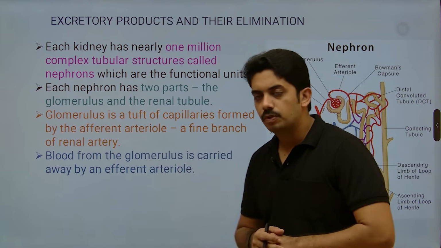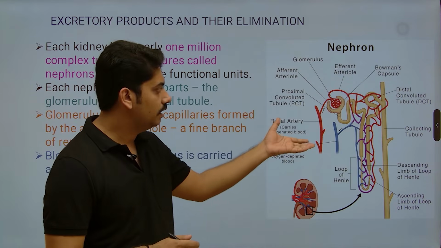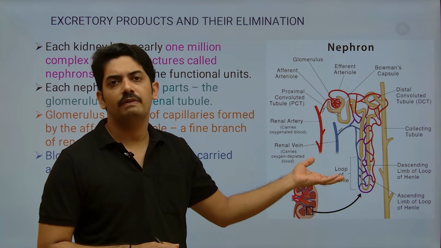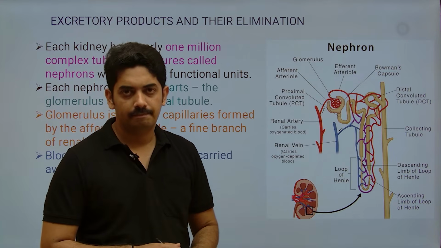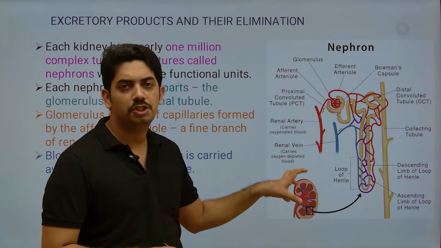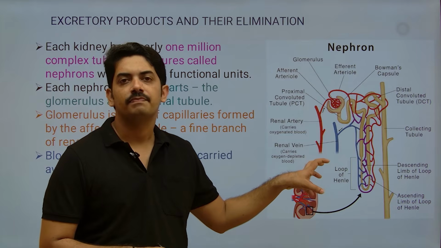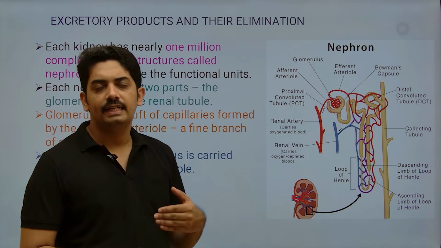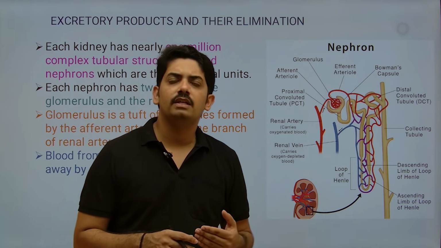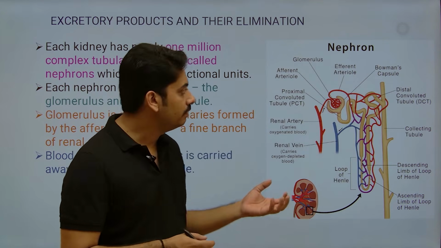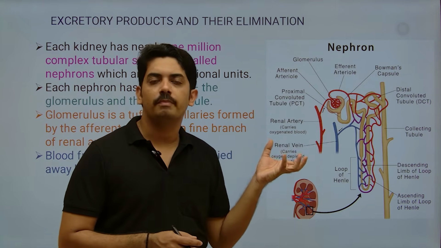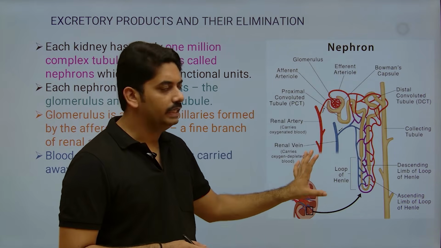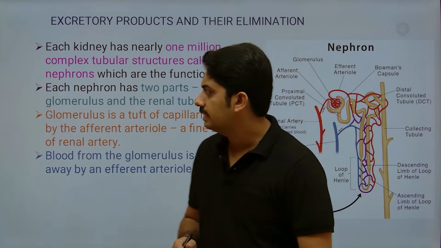Now just observe the picture. This is one nephron. Like this, millions of nephrons are present in the kidney. These are the functional units of the kidney. If you recollect the previous topics, the excretory structures were simply primitive tube-like structures, but here millions of tube-like structures form one complex kidney. Just observe the diagram, you will get to understand what it is.